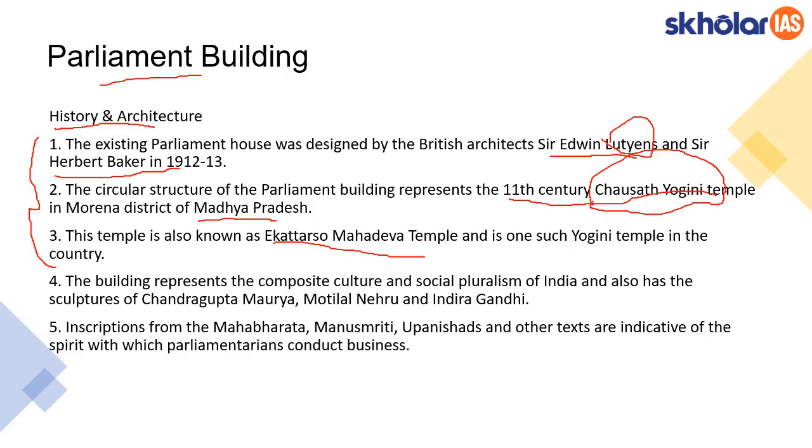But the upcoming points can be used in your mains answer writing. One point is that the parliament represents composite culture and social pluralism, because it has cultures from various periods as well as various political ideologies. Let's say it has the cultures of Chandragupta Maurya, Motilal Nehru as well as Indira Gandhi. And also it has inscriptions from various texts like Mahabharata, Manusmriti, Upanishads. So what does this convey? This conveys the spirit of the parliamentarians in conducting their business.